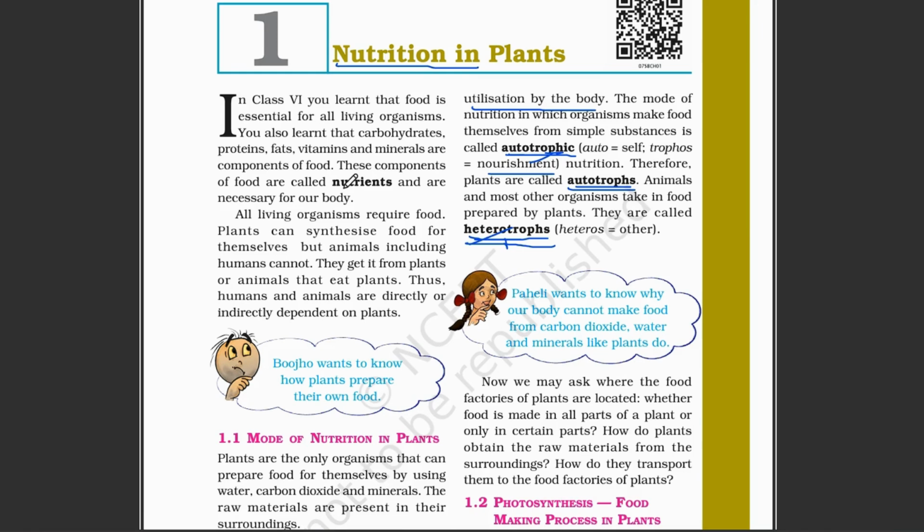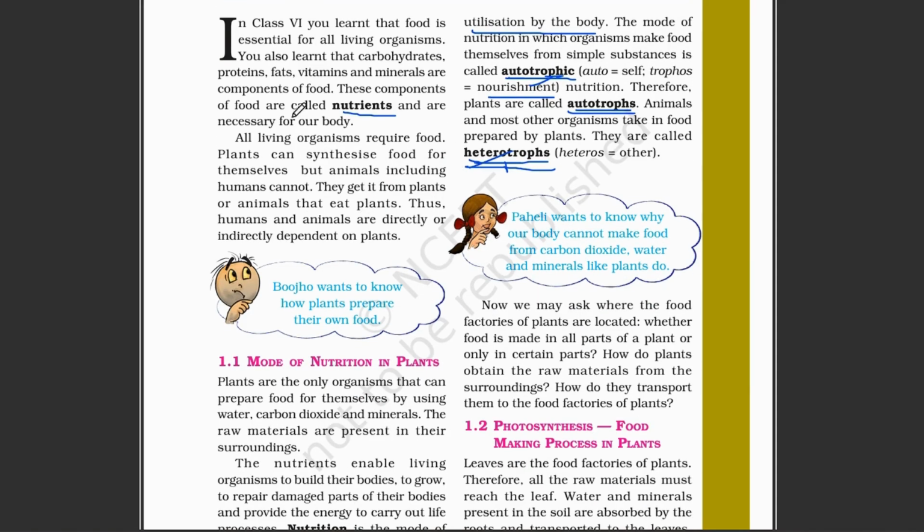Now we are going to learn what nutrients are. The components we get from food are known as nutrients. For example, carbohydrates, minerals, and vitamins are components of food, and they are called nutrients. Nutrients are necessary for our body because we have to grow, and we have to do daily life work, which we cannot do without these nutrients.